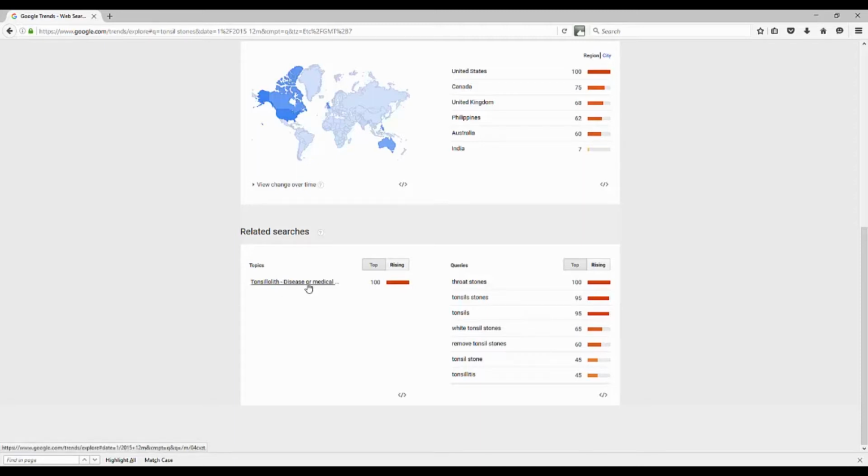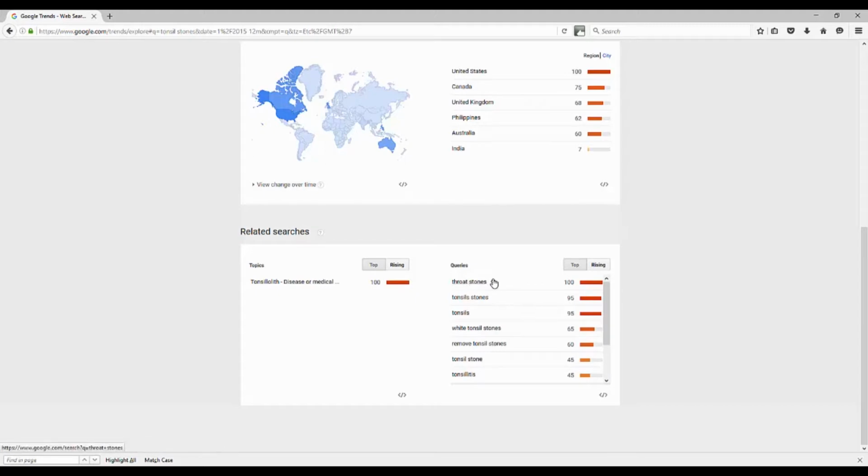So that's a medical term for that condition. It's not really called tonsil stones, but that's because it's a lot easier to say than tonsillosis. I can't say it right either. But the point is that would be a keyword that I hadn't thought of, that if I was in this niche market, I could start creating content around that keyword phrase and start reaching people.